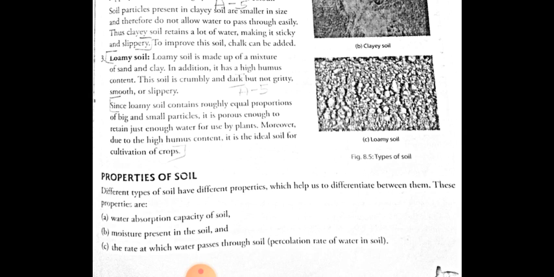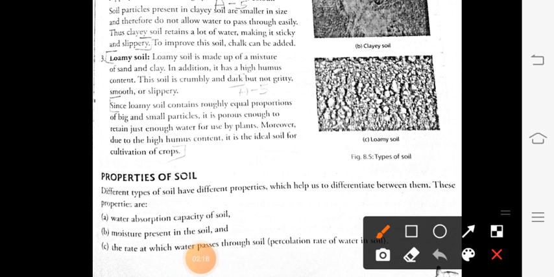rate at which the water passes through the soil. One is water absorption capacity, second is moisture, and third is the rate at which water passes through the soil. The property of the soil through which it allows the water to pass through it is called the percolation rate.